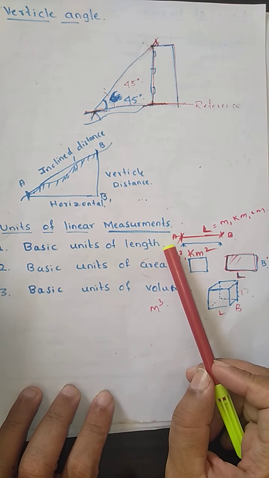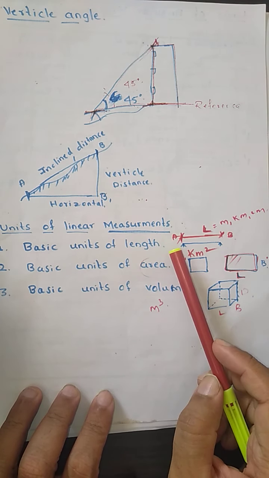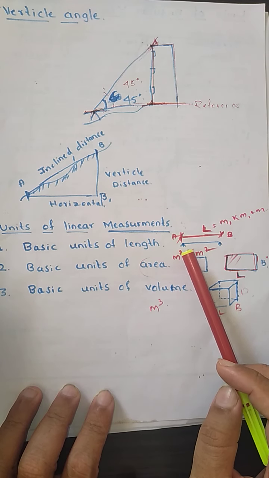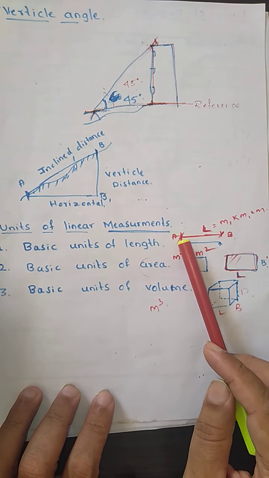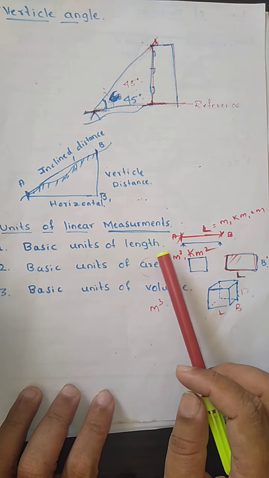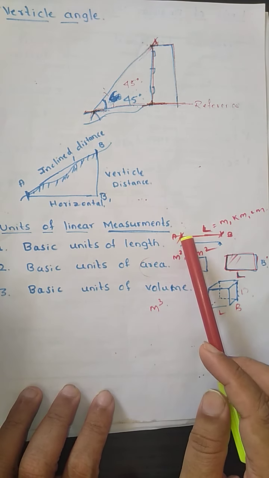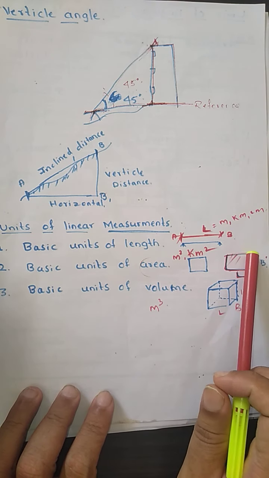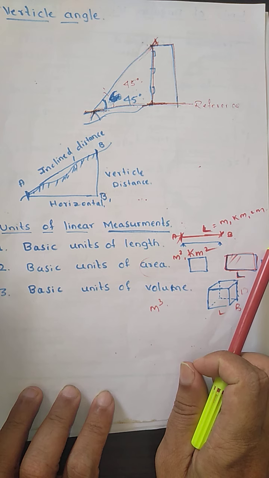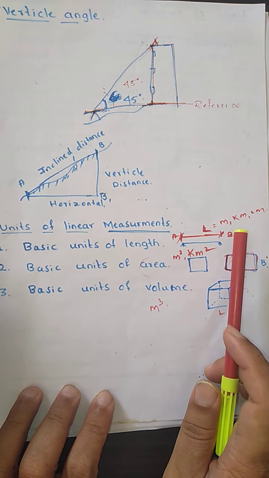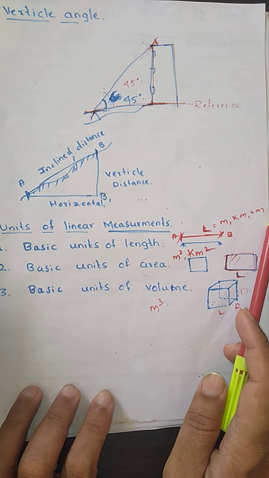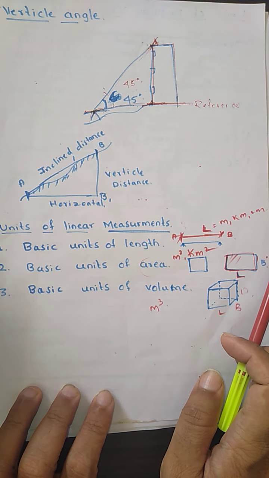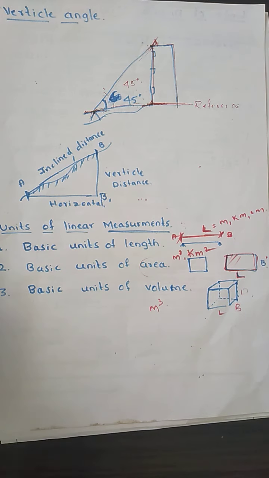Now, in one dimensional unit of measurement, we have studied the measurement of length, right? If we want to determine the distance between the 2 points A and B, how are we going to determine it? We are going to determine it by using the chain and tape, or by using an electronic distance measuring instrument. The unit we use to measure length is either meter, kilometer, or centimeter. This is the one dimensional unit of measurement.